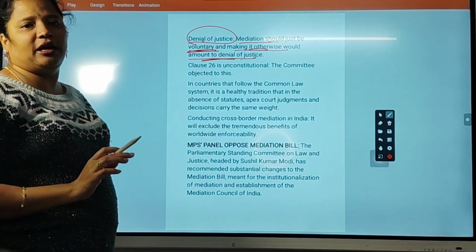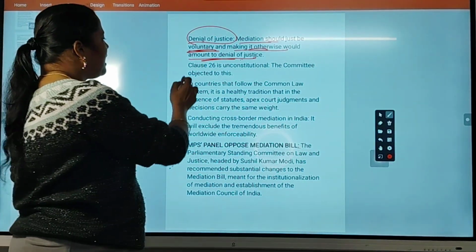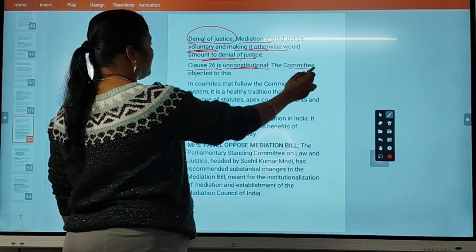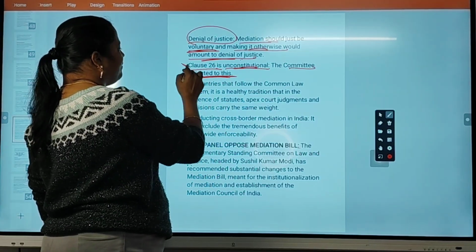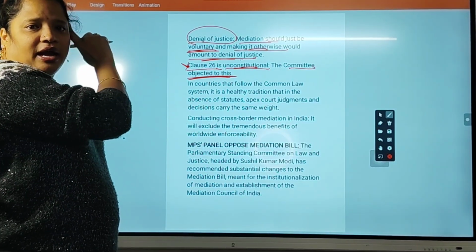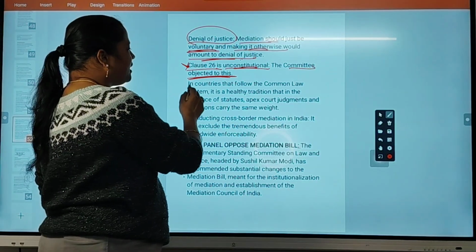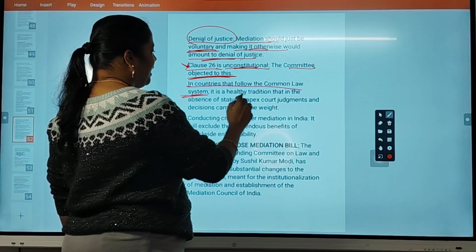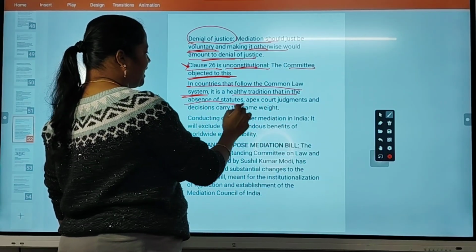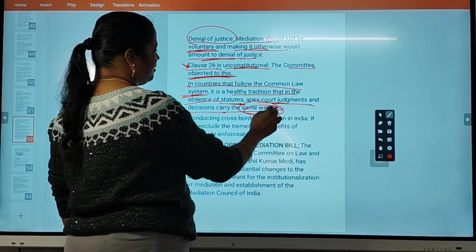So it must be transparent, otherwise it may lead to injustice between the parties. Clause 26 is unconstitutional. The committee objected to this. And even the clause 26 is also unconstitutional because access to justice is a fundamental right. In countries that follow the common law system, there is a healthy tradition that in the absence of statutes, the apex court's judgment and decision carry the same weight.